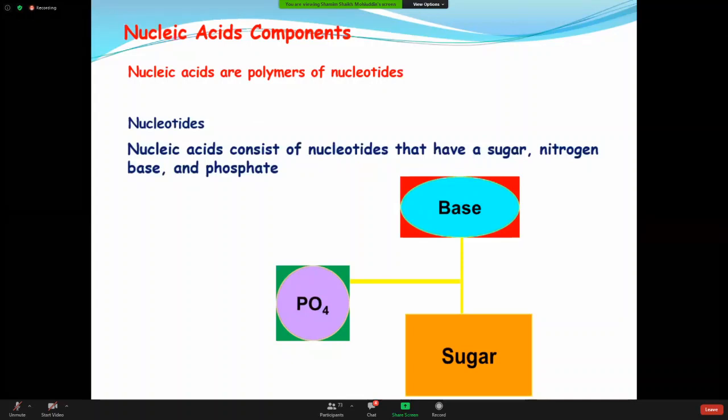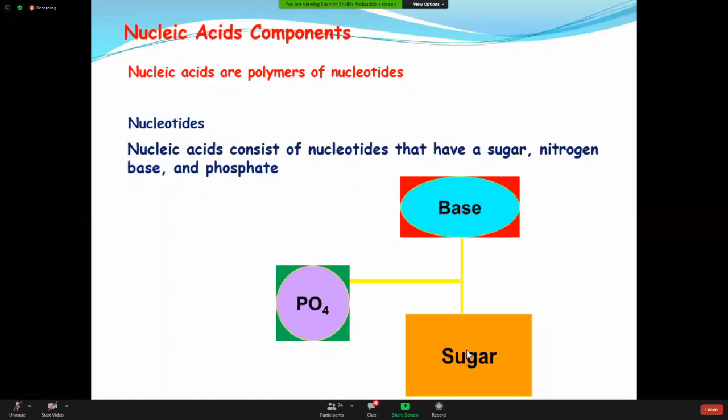I will come to them one by one. According to the name of the base, you will get different varieties of nucleotide. But just have your basic idea now. A nucleotide is a combination of a nitrogen base, with a sugar added, and with that, a phosphate added.